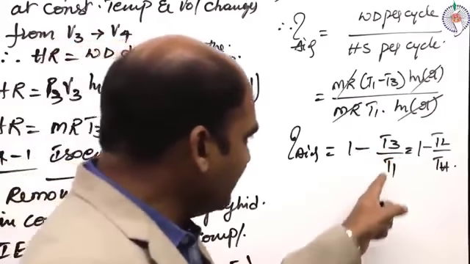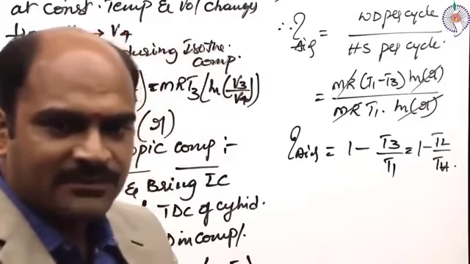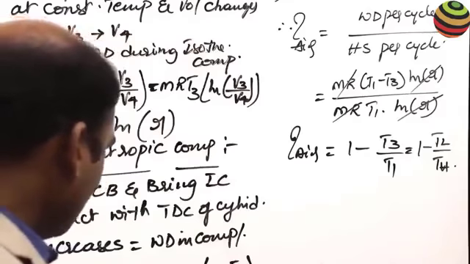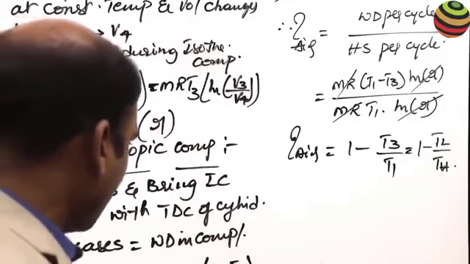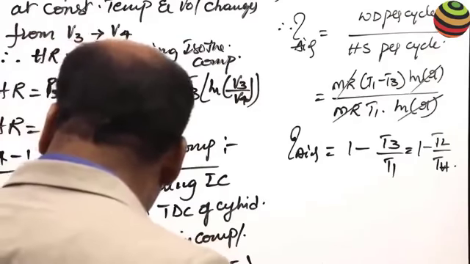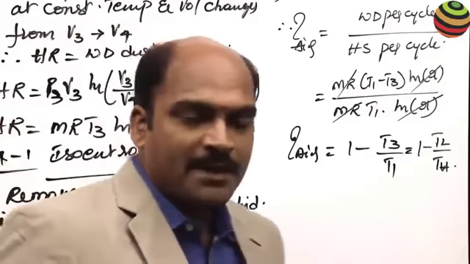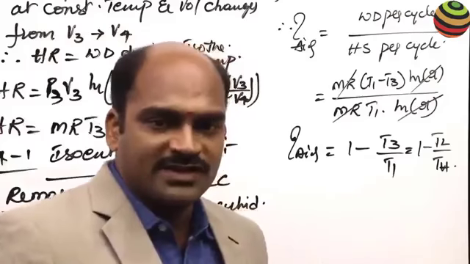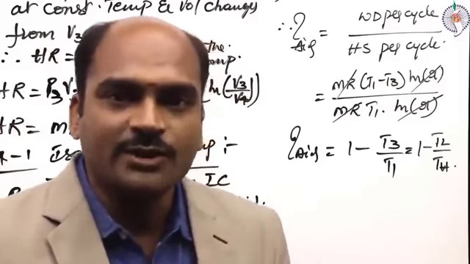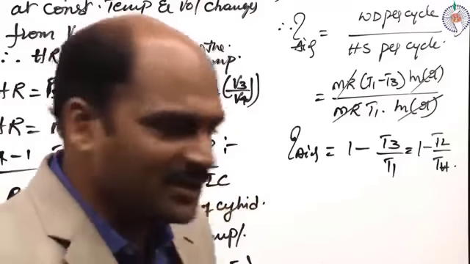But this can also be converted in terms of known parameters. What are the equations we have? T1 by T4 equals P1 by P4 to the power of gamma minus 1 by gamma, and also T2 by T3 is equal to P2 by P3 to the power of gamma minus 1 by gamma. By taking those equations and substituting here, you can convert T1 and T3 into the known parameter, that is the R value.